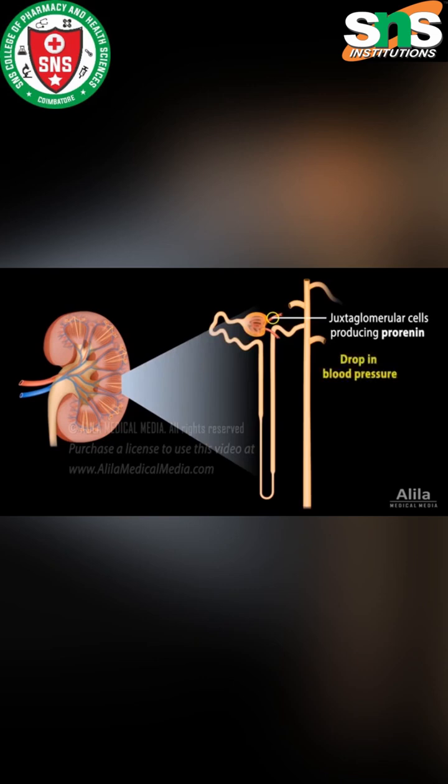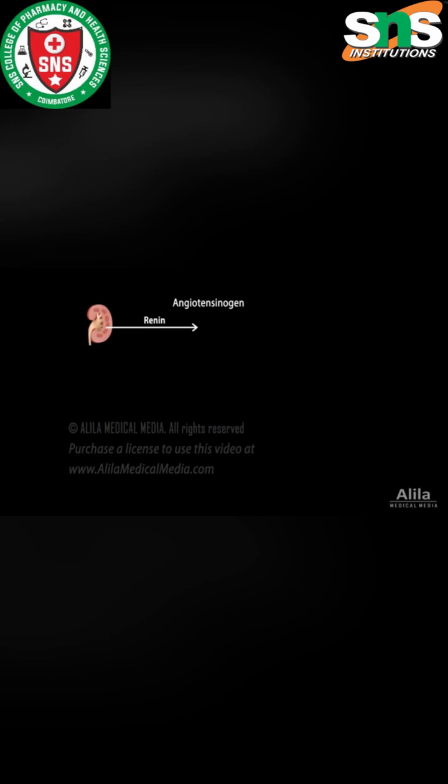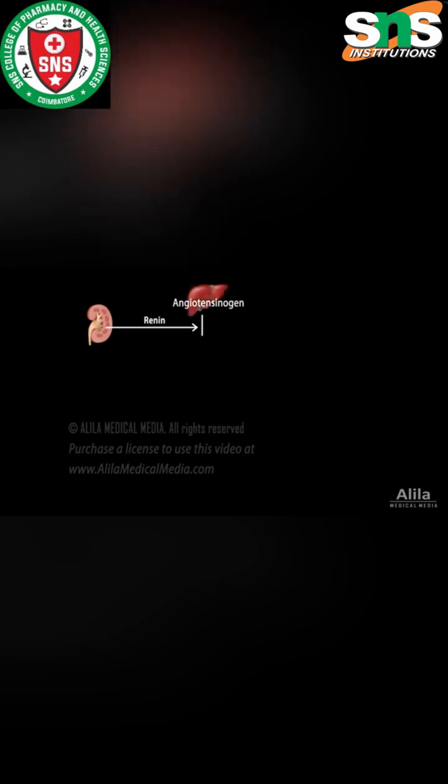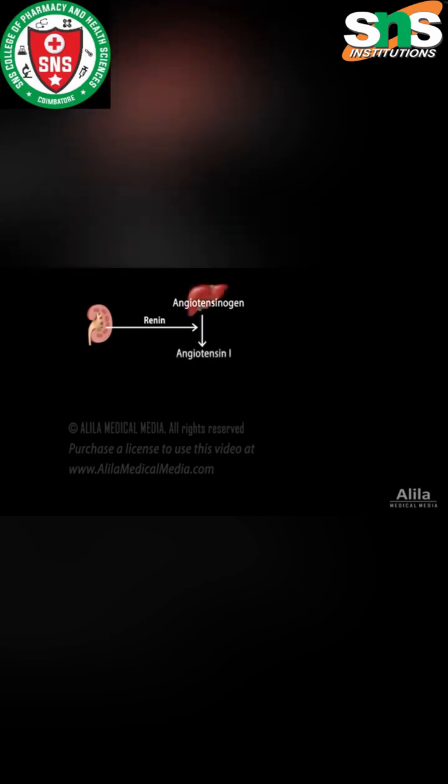Upon activation by a drop in blood pressure, prorenin is cleaved to form renin, which is released into the blood. Renin converts a plasma protein called angiotensinogen, produced by the liver, into angiotensin 1, a peptide of 10 amino acids.